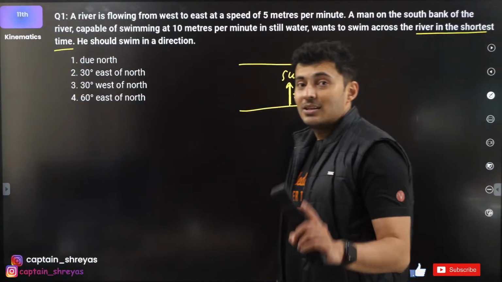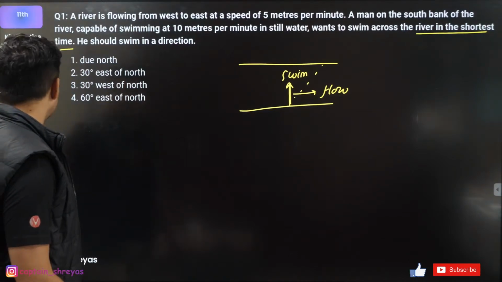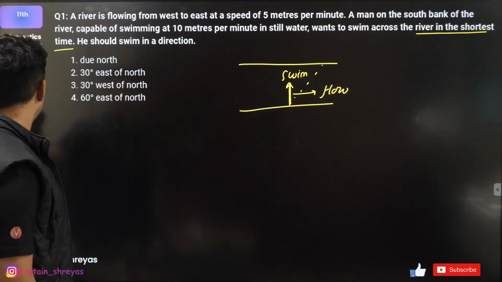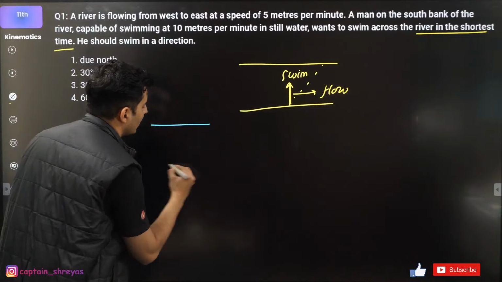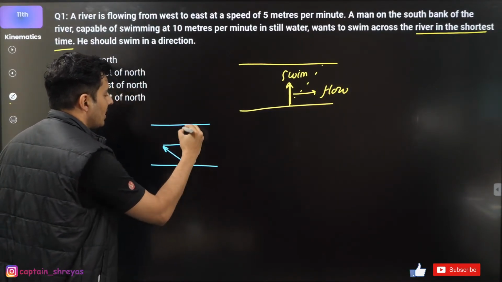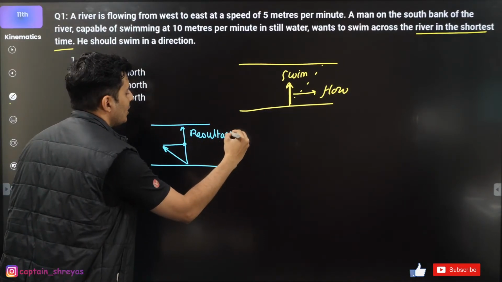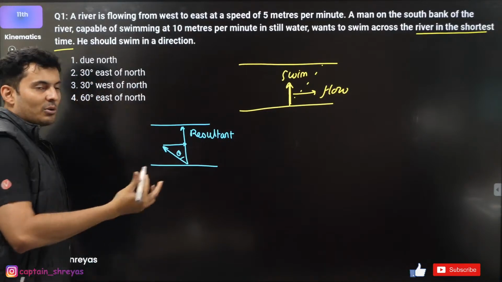If it was shortest distance, then things will be different, guys. Then you will have to think carefully. He will have to swim like this so that the river will pull him here and the resultant will be here. So in that case, you will have to find this angle with the north.